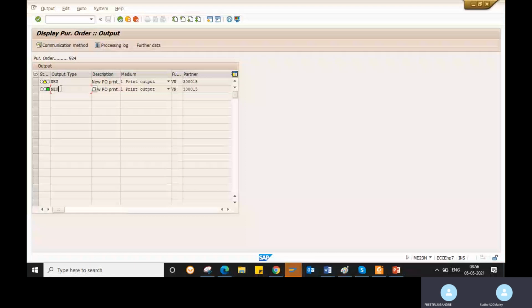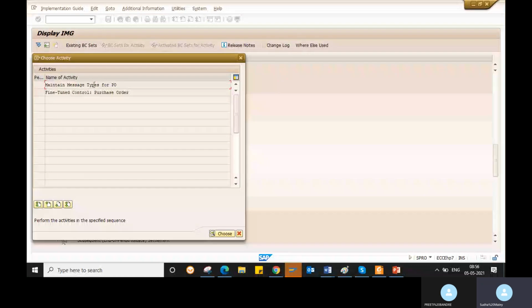If you want to create a new output, you can create a new output type starting with Z. Okay, so go to the message types here. Go for message type, define message type for purchase order. Go for maintain message types for PO.